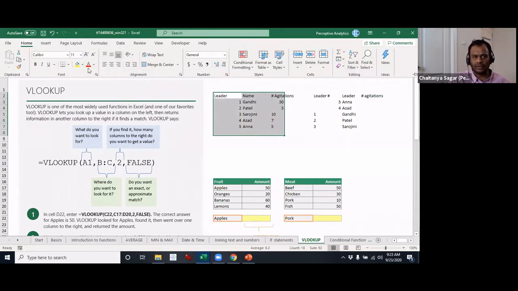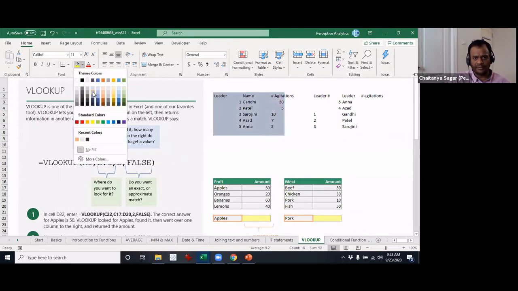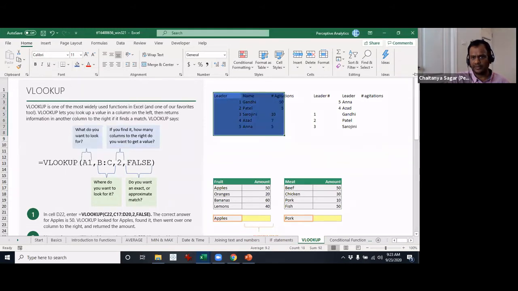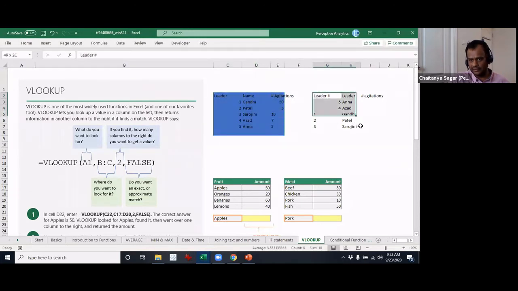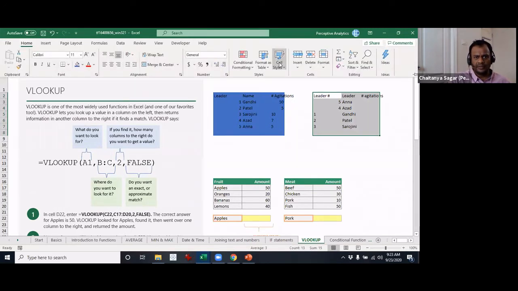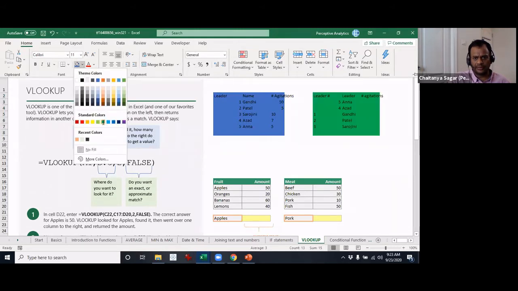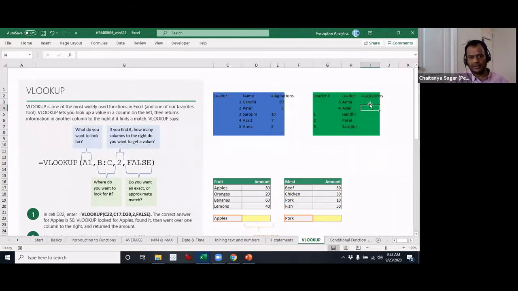We'll make this blue, and here we want that information, so we will make that green. So here is where you want that information from the other table.